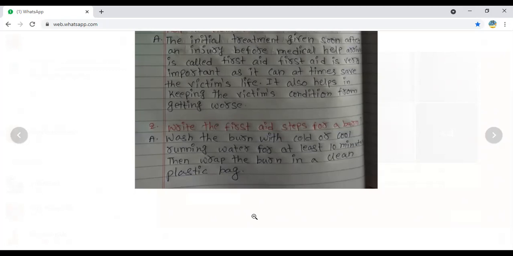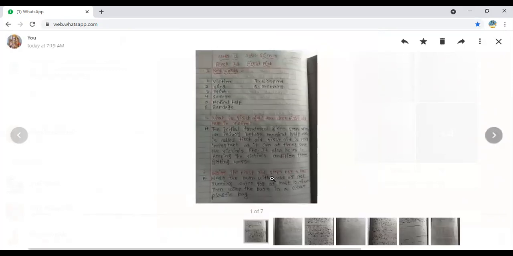Clear? Once again, wash the burn with cold or cool running water. We should wash the wound first of all, for at least 10 minutes. Then wrap the burn in a clean plastic bag. A plastic cover will be there with us, so we can wrap with that.